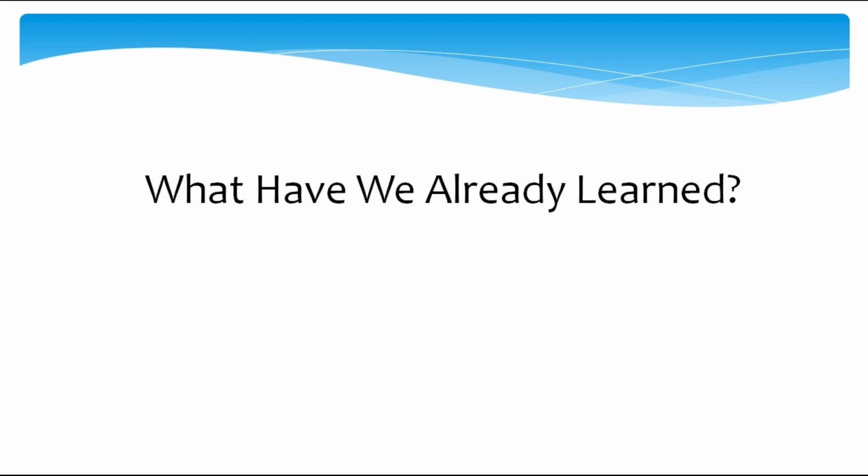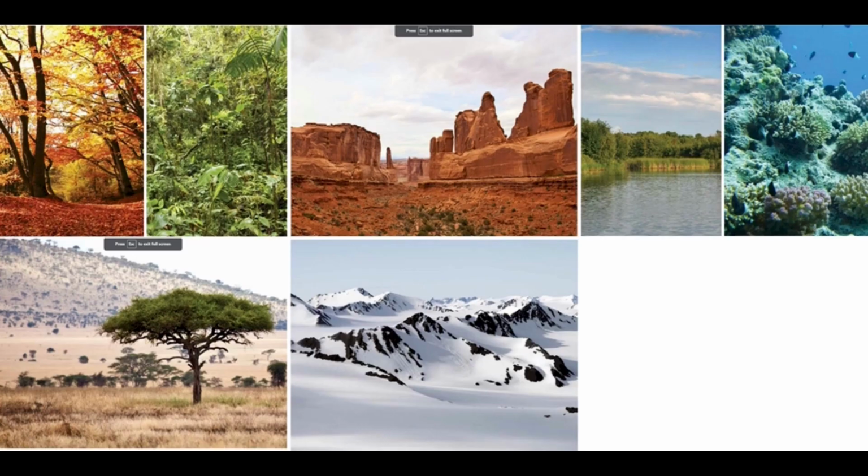Great explanation. Now let's take a look at some image cards. Can anyone identify the types of ecosystems shown here? And what kinds of habitats might we find within them? The first one looks like a forest, and I think there could be habitats like trees, bushes, and streams. Excellent observation. Who else wants to share? The second one looks like a desert. There might be habitats like sand dunes, cacti, and burrows. Very well done. So within each ecosystem, we find different habitats, each suited for specific types of plants and animals.